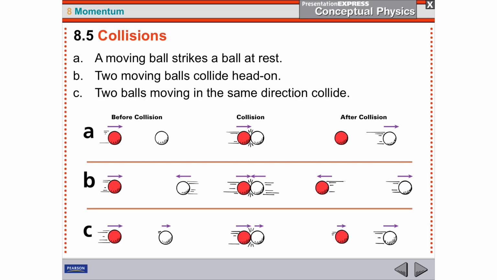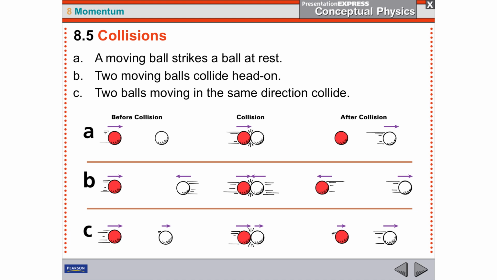And then here's the last possibility. You would have the white ball moving but slowly, and the red ball is moving fast, and the red ball strikes the white ball. What do you think is going to happen? Okay, remember, the sum of the momenta is going to be the same as the sum of the momenta at the end. What will happen is that the white ball will gain speed and the red ball will lose speed.